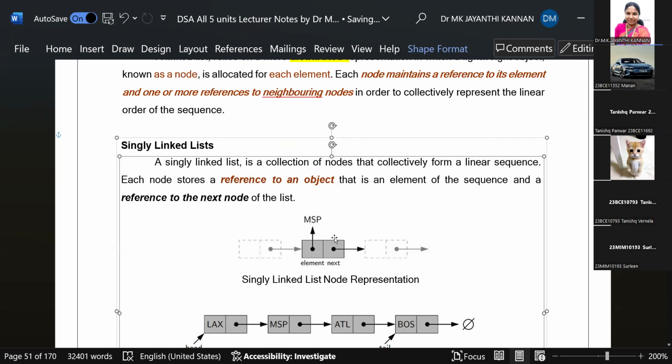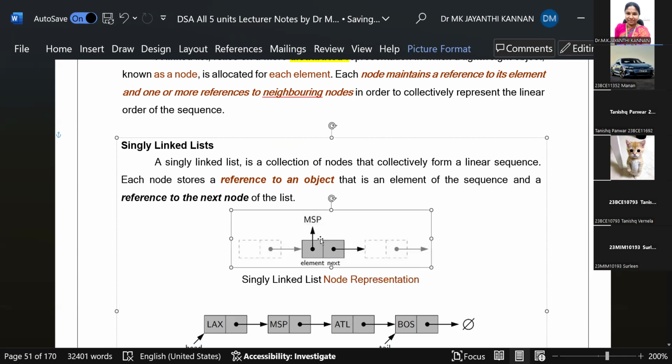For example, in a linked list, each and every node will have two memory locations allotted. The first is where we are going to store the element, and the next component will have the address of the next node in the list. So a singly linked list node representation: a single node will look like this.